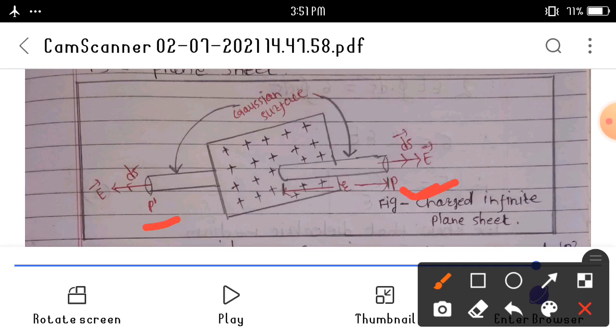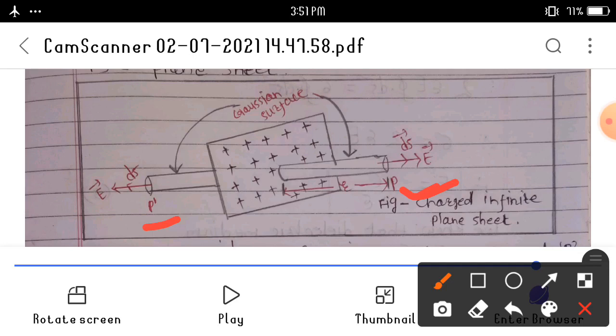At P, this becomes integration over closed surface epsilon into capital E into cos theta into ds, and at P dash, the total normal electrical induction becomes integration over closed surface epsilon into capital E cos theta into ds.